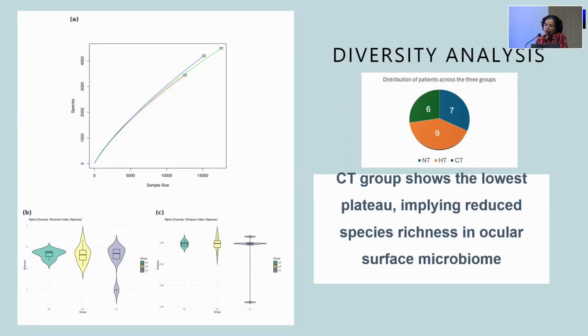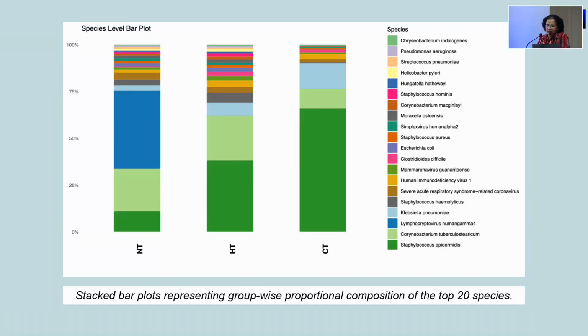When we did a microbial analysis, the diversity analysis showed that patients on chemotherapy had a less diverse microbiome than a normal core microbiome, and they also had a decreased richness. So this is the genera that was found in the three groups. NT is the treatment naive or no treatment group, HT is the hormone therapy, and CT is the chemotherapy group.